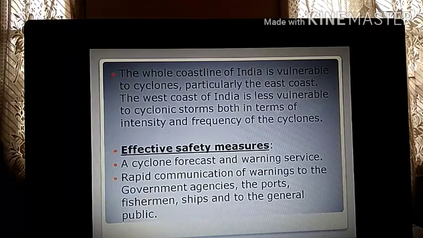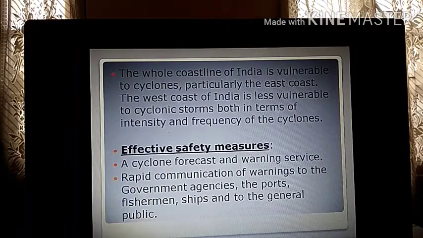Rapid communication of warnings to the government agencies, the ports, fishermen, ships, and to the general public. Basically, the government, the ports. Ports means the ships and all are there, isn't it? Those are called the ports. Fishermen, ships. Why? Because they are basically related to water, and we know that cyclone originates in water. So they have to be warned first, then the general public.